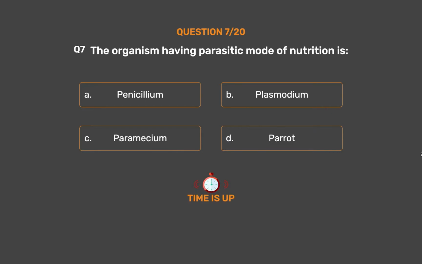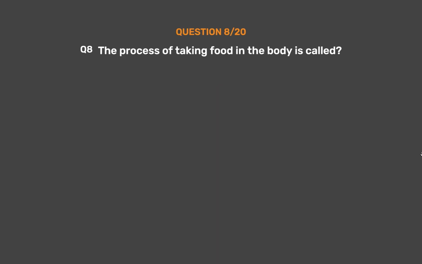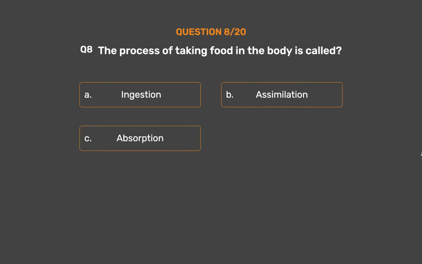The correct answer is option B. Plasmodium. Question number 8. The process of taking food in the body is called option A. Ingestion. Option B. Assimilation. Option C. Absorption. Option D. Digestion.